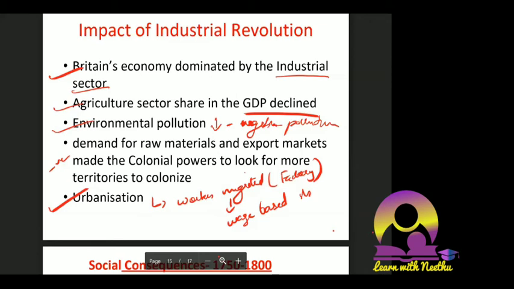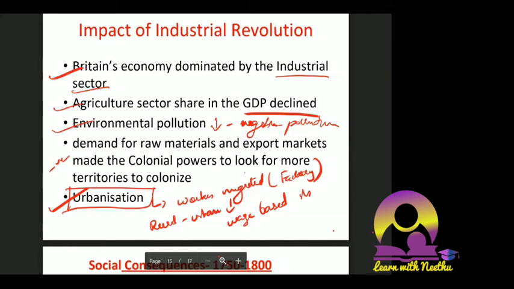So a wage-based system has come, and obviously rural to urban migration started. All these things you can relate to urbanization. You can use all these points in GS also when you write answers. Very obvious points, so you will get marked for it. Anybody who writes about urbanization, these are the expected points you are supposed to cover.